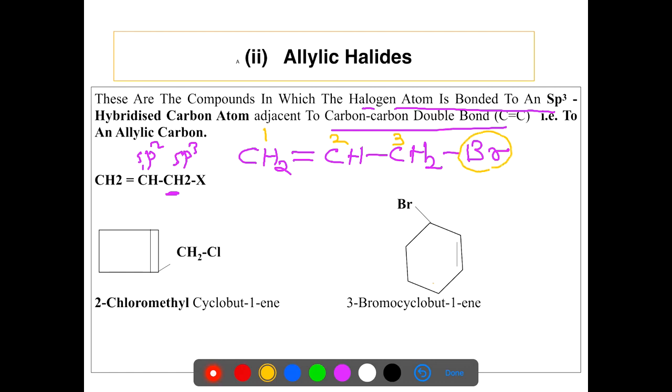So here Br is present on the third position. The name of the compound is 3-bromoprop-1-ene, because the double bond is present in the first position.